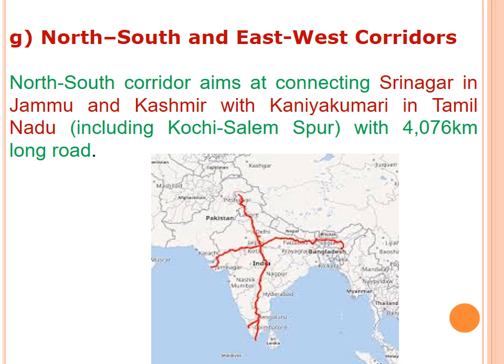It is 4076 kilometers long. And the East-West corridor, you see that it starts from Porbandar in Gujarat and goes to Assam, east to west, Gujarat to Assam, and the length is 3640 kilometers. And they meet at a junction. Both meet at one place. The third place is called Jhansi. Already in the history map we have seen Jhansi. So these areas join at Jhansi.